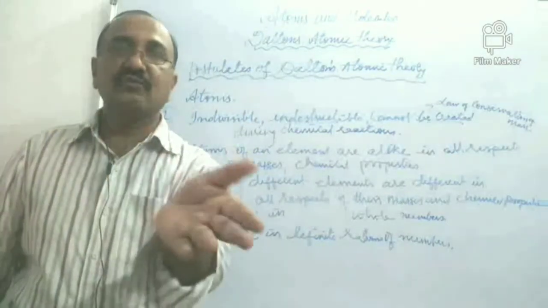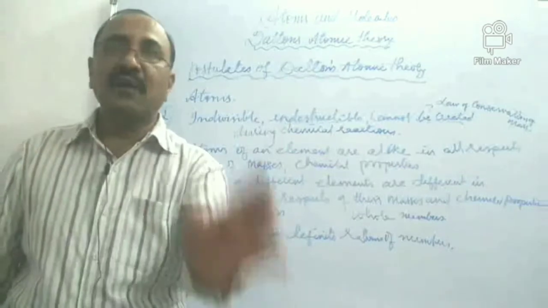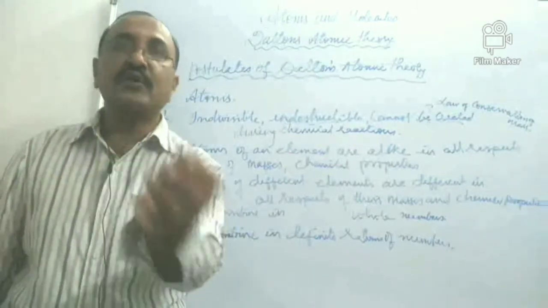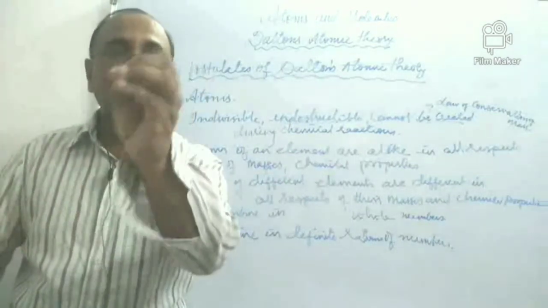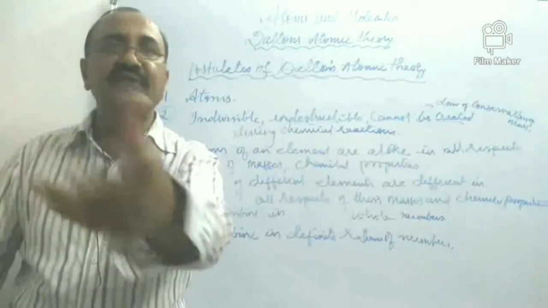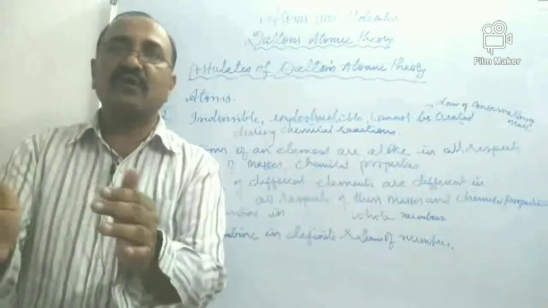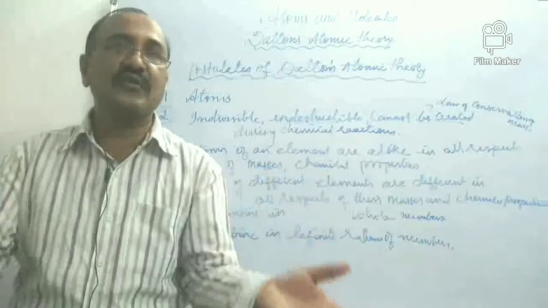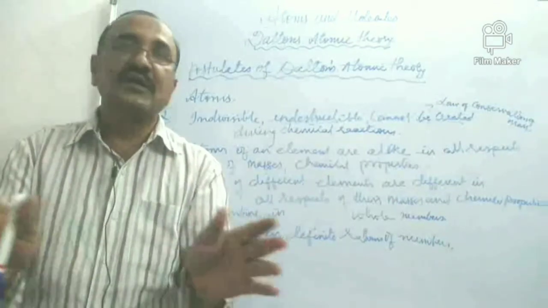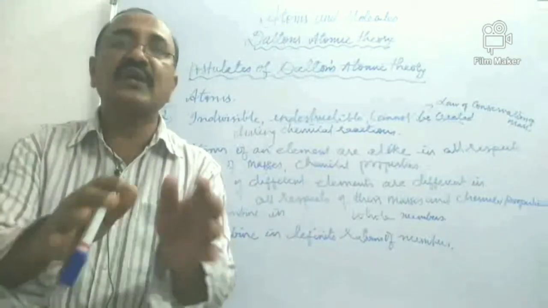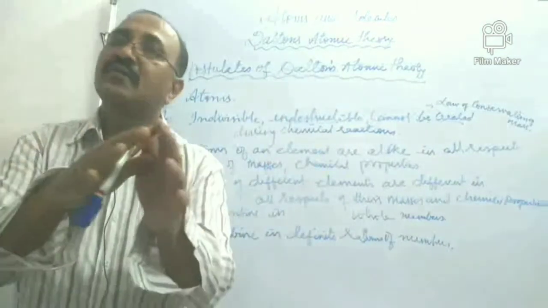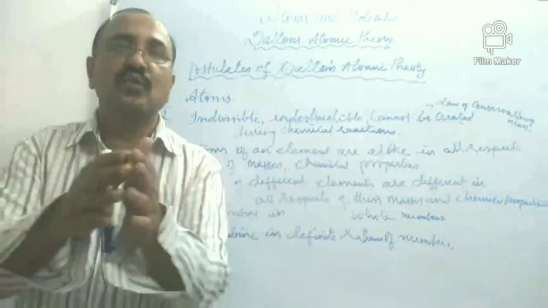The masses of atoms of the same element are the same. So as the number of atoms combining is not changing, the masses of the elements forming that compound always bear a simple, definite ratio.